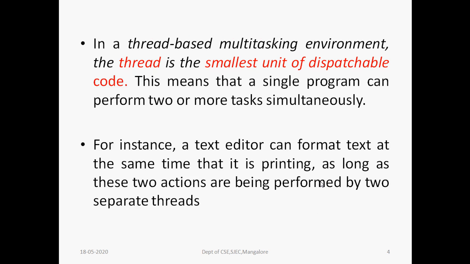In a thread-based multitasking environment, a thread is the smallest unit of dispatchable code. This means that a single program can perform two or more tasks simultaneously. For example, as I already told, a text editor can format text at the same time that it prints, as long as these two actions are being performed by two separate threads.